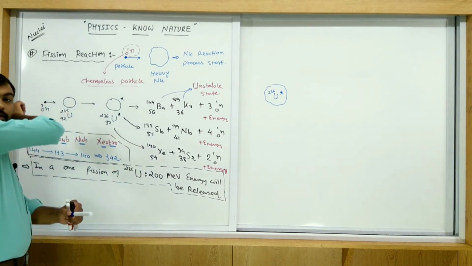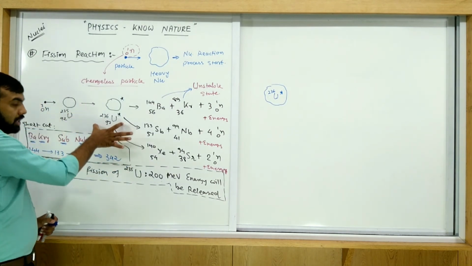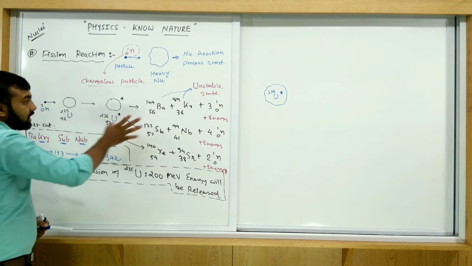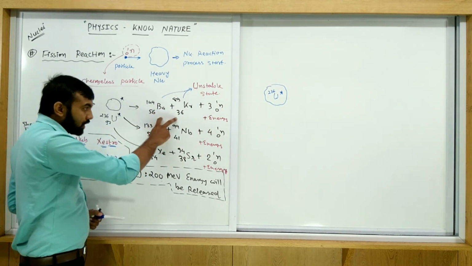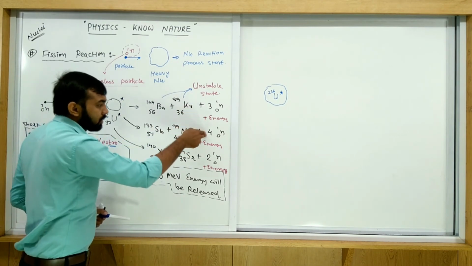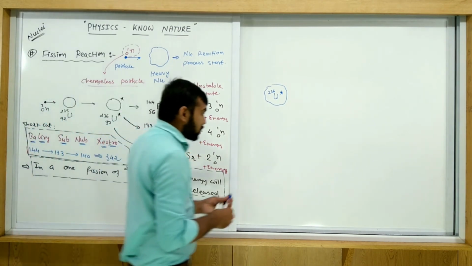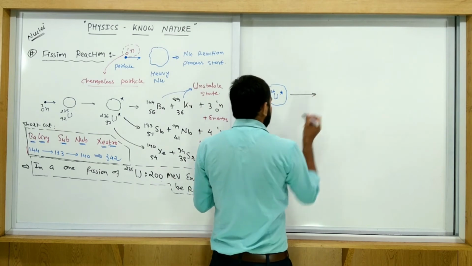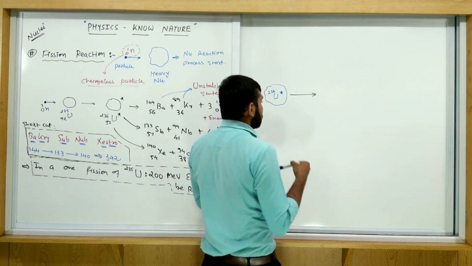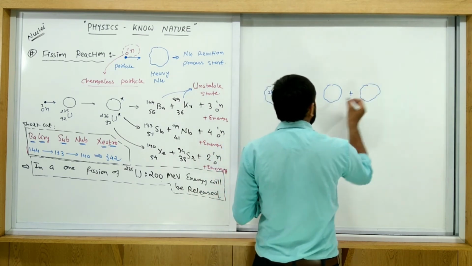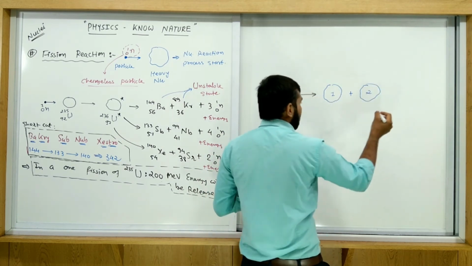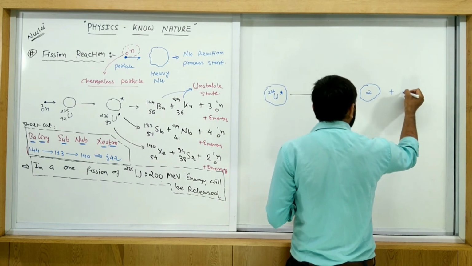When a neutron is bombarded on this, the intermediate state is an excited state. Now it is converted into two fragments and some neutrons, maybe 3 neutrons, maybe 4, maybe 2. So it is converted into the first fragment, the second fragment, plus neutrons.